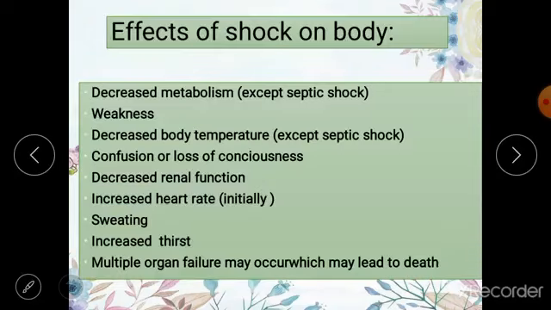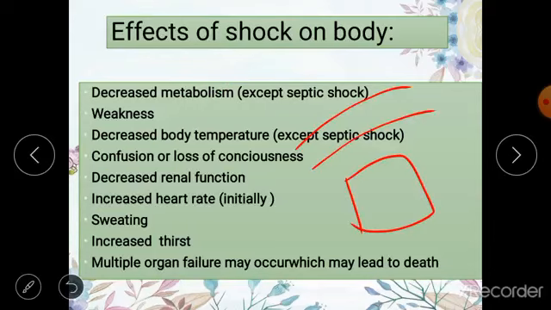Let us now discuss the effects of shock on the body. So no matter what kind of shock it is, there is always going to be decreased metabolism, except in septic shock. Why is there going to be decreased metabolism? Suppose this is a tissue and it is not getting enough blood supply, of course its metabolism is going to reduce, but this is not the case in septic shock.